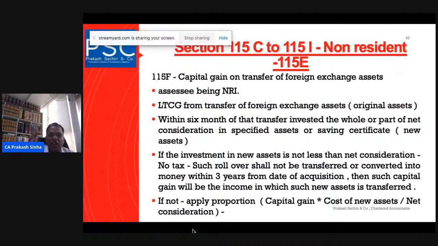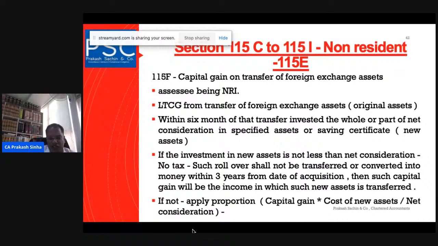If there is a capital gain from the transfer of foreign exchange assets, then that capital gain will not be covered under Section 45 for the computation of capital gain, provided, first, the condition talks about the net consideration.